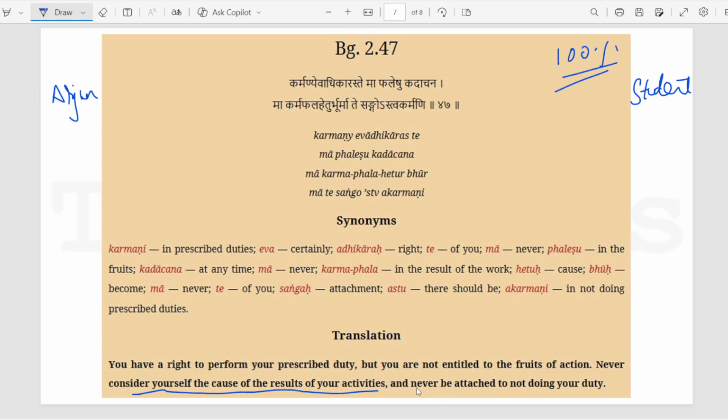And Krishna also ends with this cautionary statement that, guys, don't not do your duty just because, okay, it's not all about me, it's not all on me, let me just leave it. No, don't give that up as well. So be attached to doing your duty without this expectation angle of the result. It will be a more peaceful life. That's what he has to say.